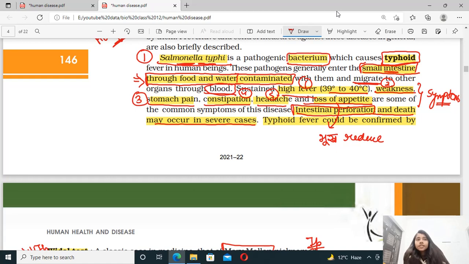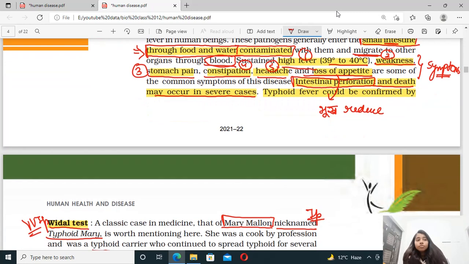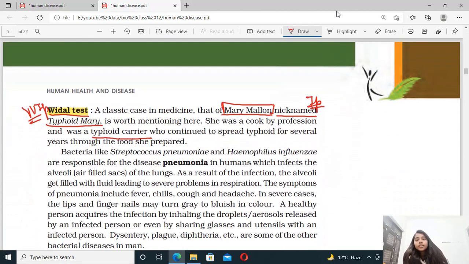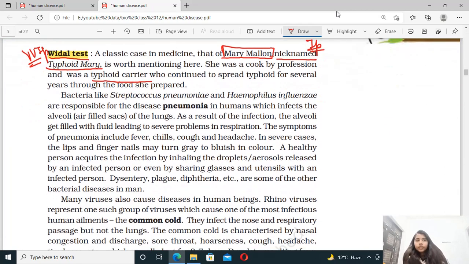So the symptoms are high fever, weakness, stomach ache, constipation, headache, and loss of appetite. What happens if it becomes severe? Intestinal perforation. And which test is used to confirm typhoid? That is the Widal test. Okay. So the next disease given in NCERT, which is again a bacterial disease, is pneumonia.